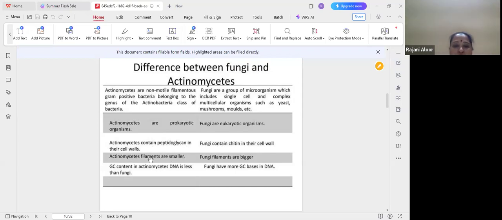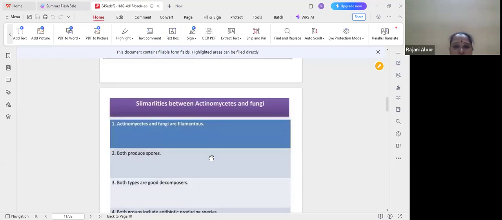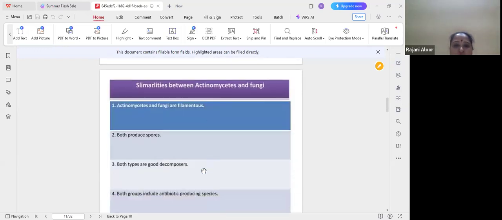The actinomycetes filaments are very small, while the fungal filaments are larger or bigger. The GC content of actinomycetes DNA is higher than that of fungi.